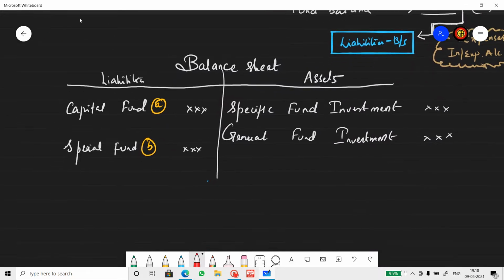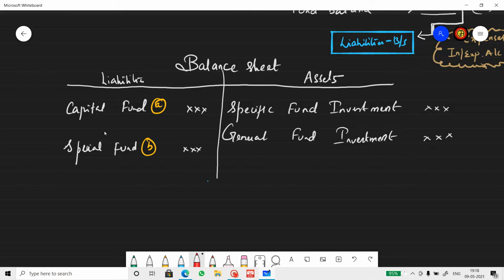So once you finish the capital fund and special fund treatment, you can copy the figure into the balance sheet, or you can do that directly in the balance sheet itself. I prefer to have a working note before copying it into the balance sheet. So this is the balance from the working note: capital fund A balance and special fund B balance.